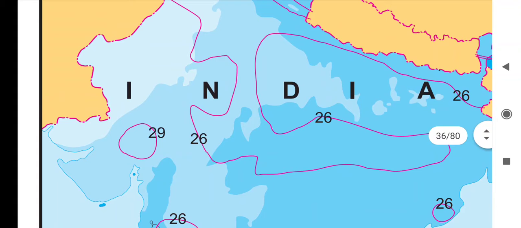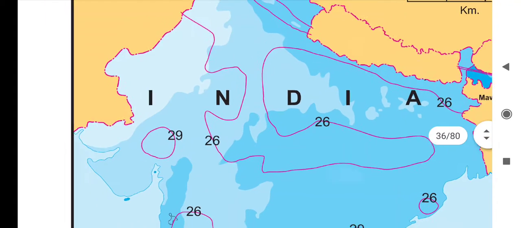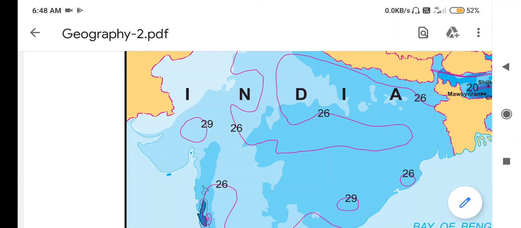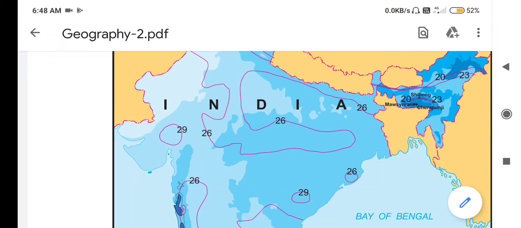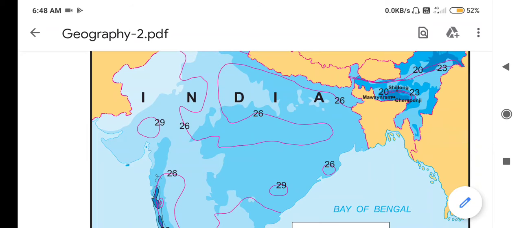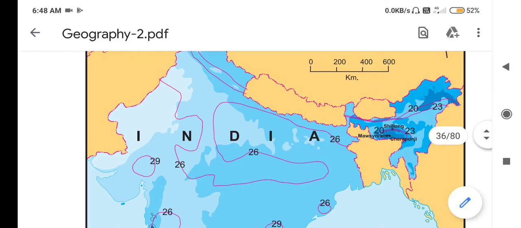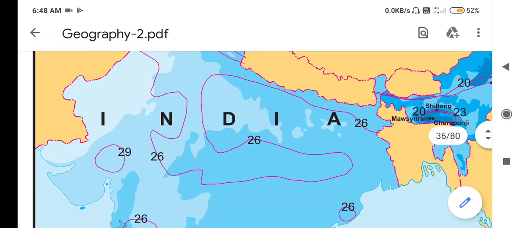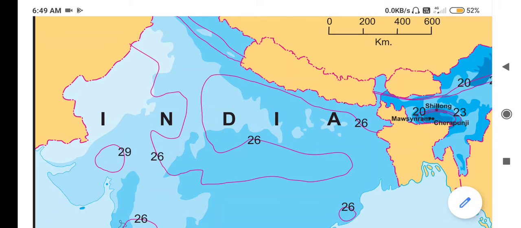So in general the climate of India is hot throughout the year, as the Tropic of Cancer passes through the middle of India. I told you, on this side the Tropic of Cancer passes, and because India is considered to be in the tropical region, India frequently faces natural disasters like erratic rainfall, drought, cyclone, flood, etc.